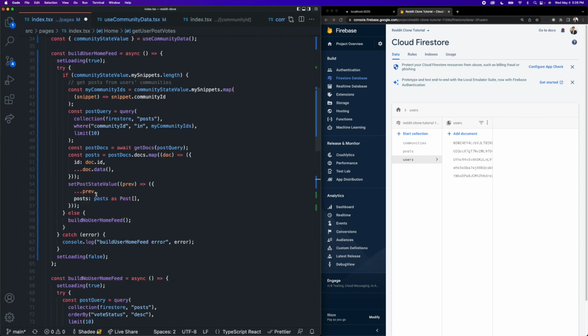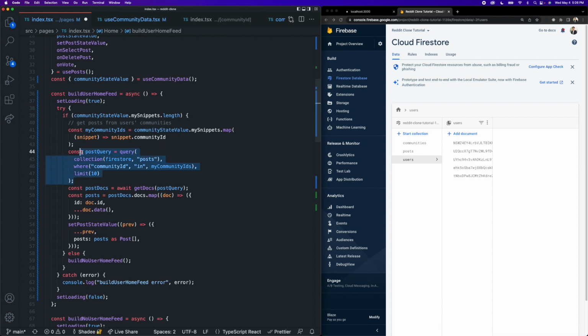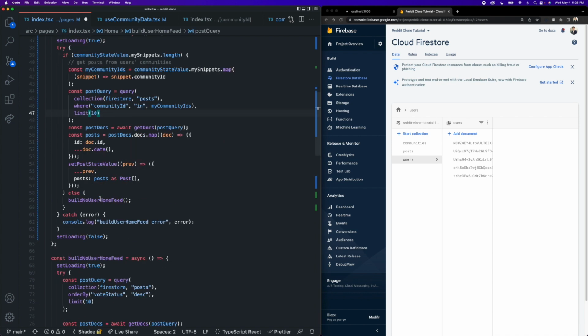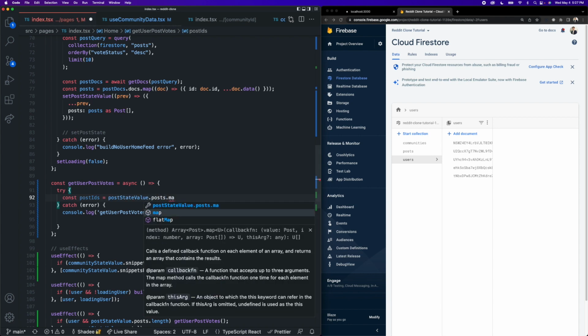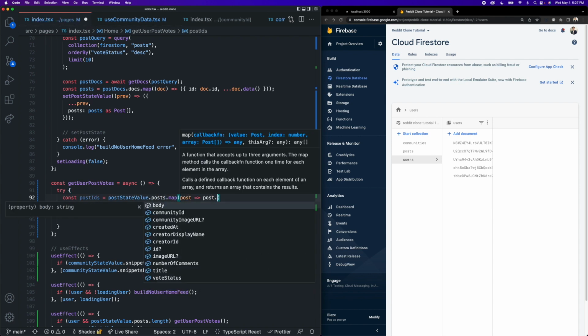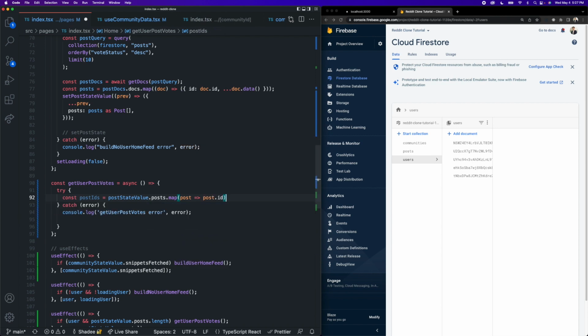And so to do this, we can write a similar query like we wrote up here in our post query. In this one, we are finding all of the posts with a community ID that is inside of this my community IDs array. Down here, we're going to be finding all of the votes with a post ID that is inside of a post ID array that we're going to create. So let's create that array, and we'll call it post IDs, and this is going to be equal to post state value dot posts, and we're going to map each of these posts into just a post ID string. So now post IDs is just going to be an array of string IDs.